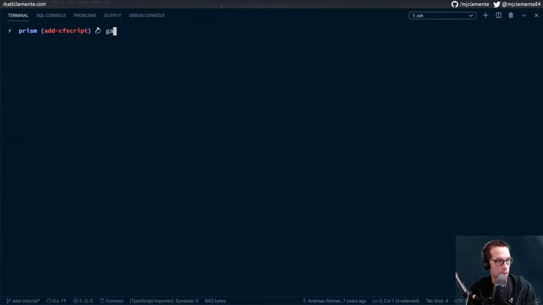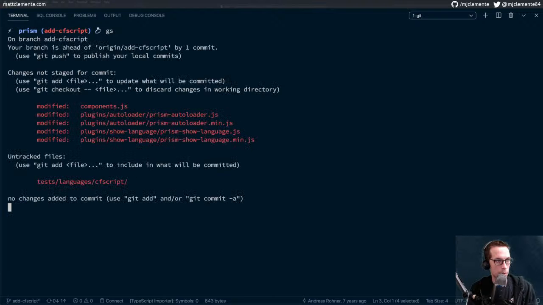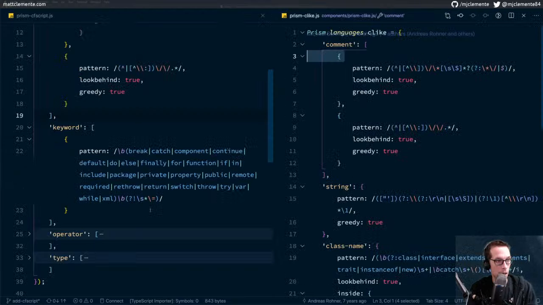Alright, so what else do we have going on here? These autoloader changes were something from when I merged it up. The show language also, I don't think I need to change, neither components. It's just that the tests just aren't being tracked yet, and we'll add them later. Okay, so keywords good, string is good.